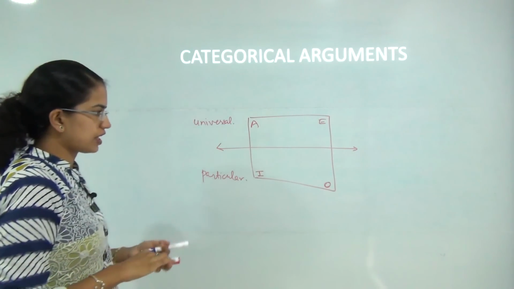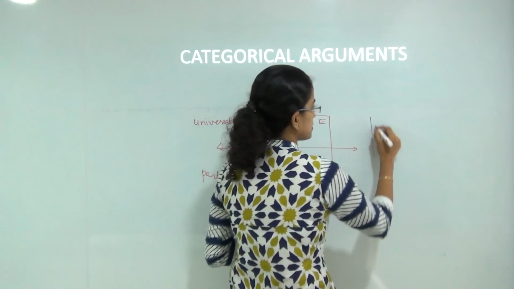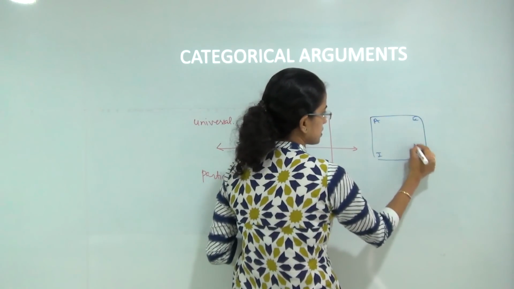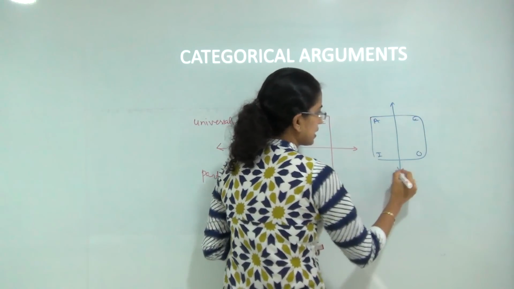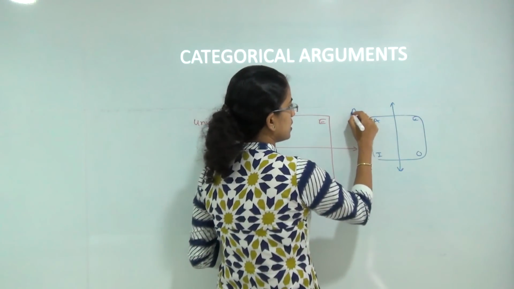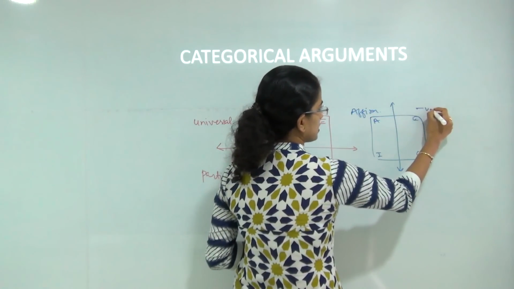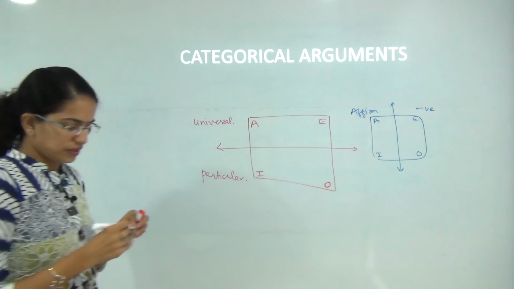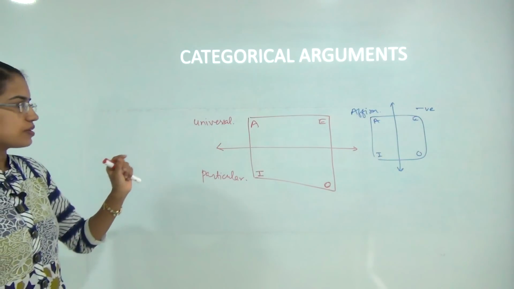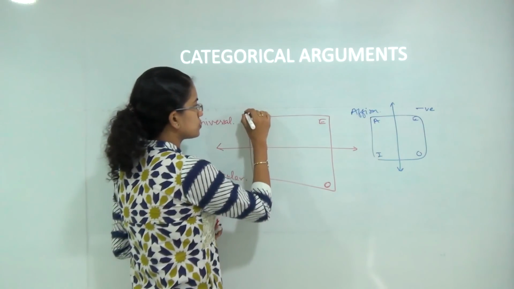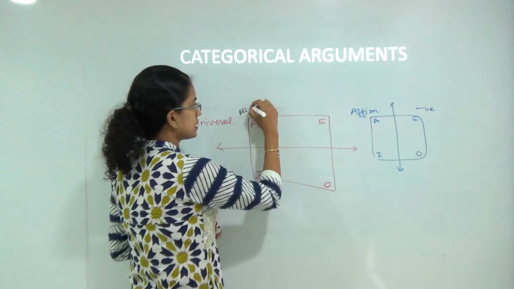The next classification is that I divide the square of opposition vertically into two. These are the affirmative or positive cases, and these are the negative cases. The easiest way to remember the square of opposition is this: A denotes all.